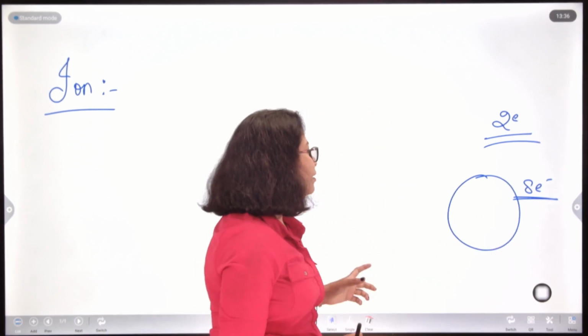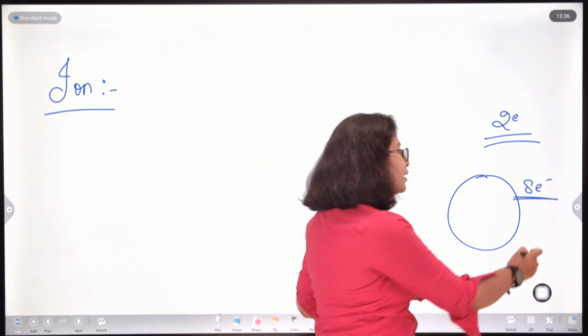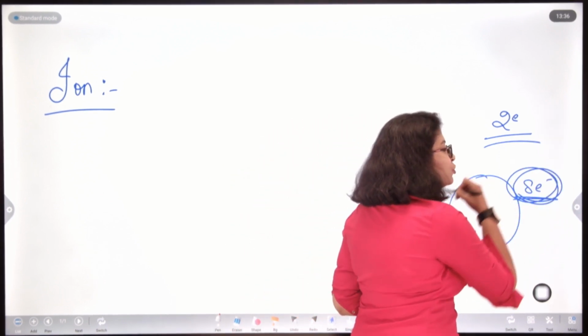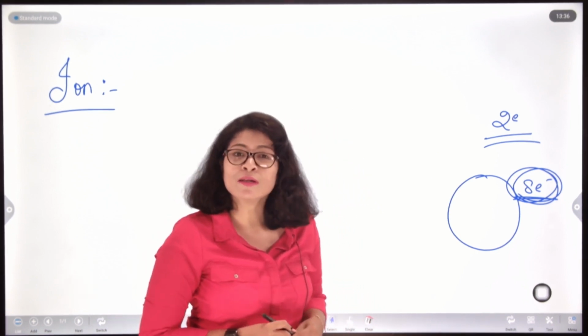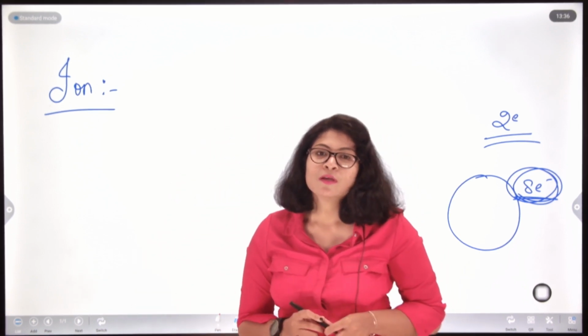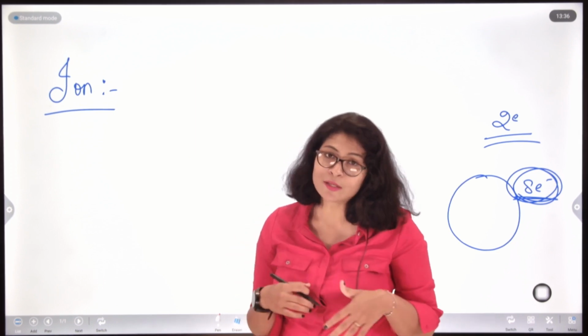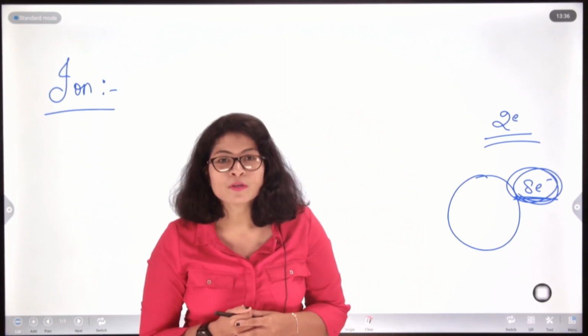So, an atom has to have 8 electrons in its outermost shell in order to be stable. Now, how can an atom have 8 electrons? It can either gain electrons or lose electrons.